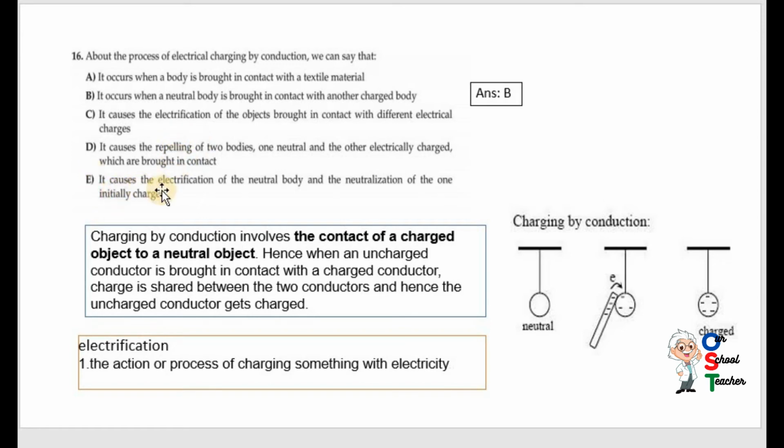E. It causes the electrification of the neutral body. Again, I am saying if you see the word electrification, it is incorrect, because they need electrical charging by conduction. Got it? B is correct.